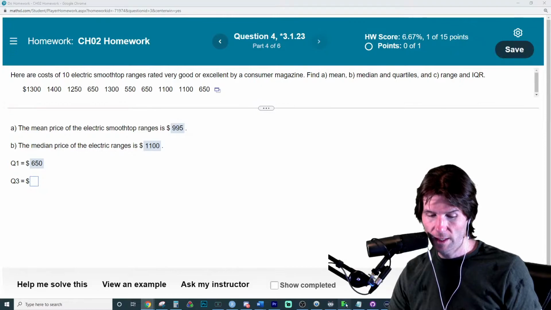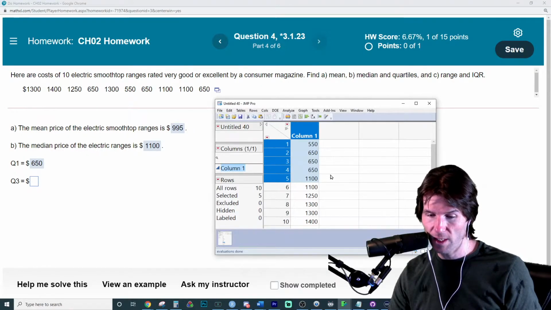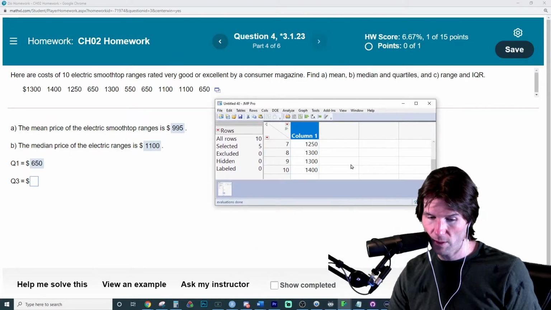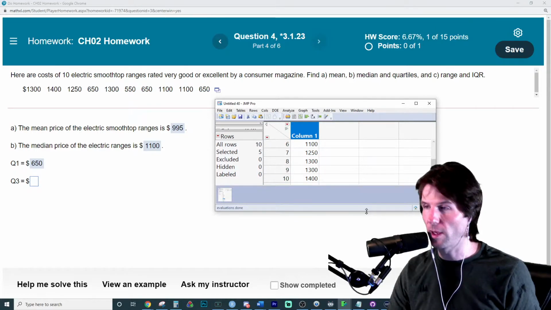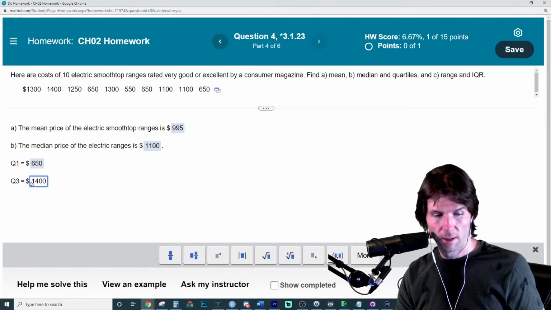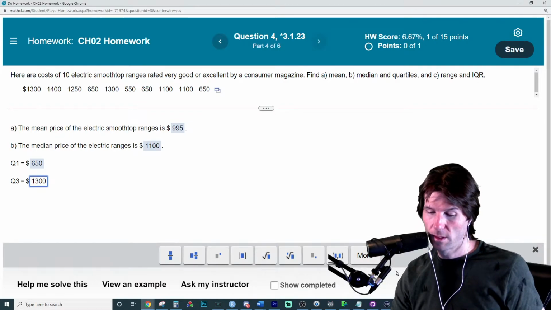Check answer. And then we do the same exact steps right here, but for the higher. So let's make this window a little bit smaller, and then we go to the upper numbers right here. There we go. So now the middle is this number, right there, 1300.